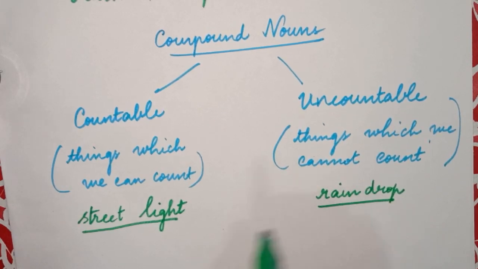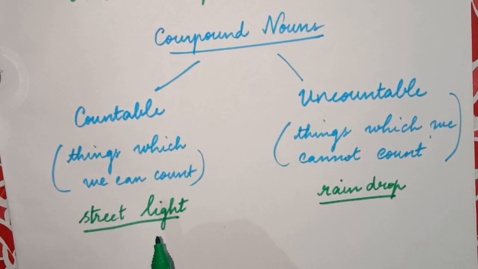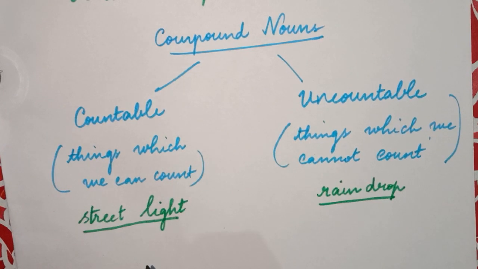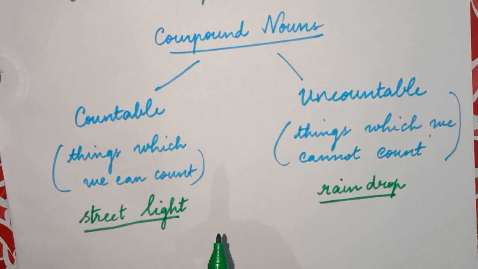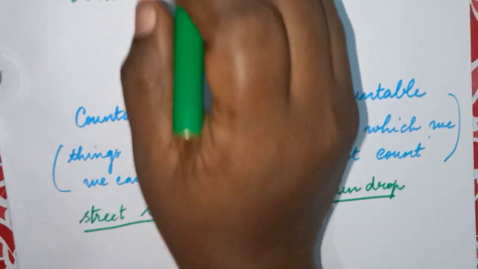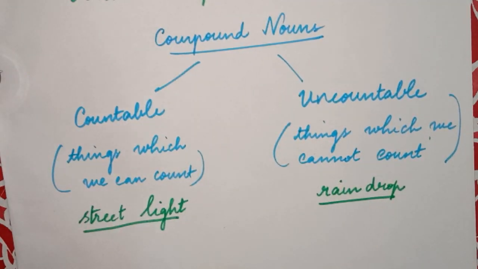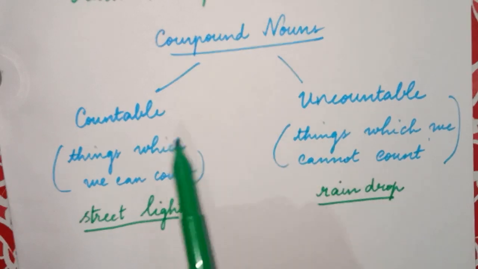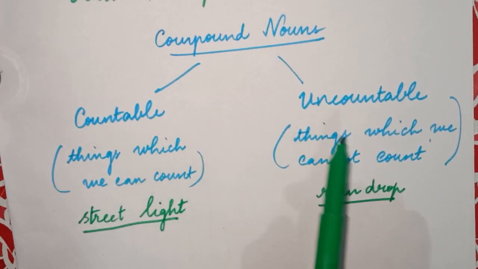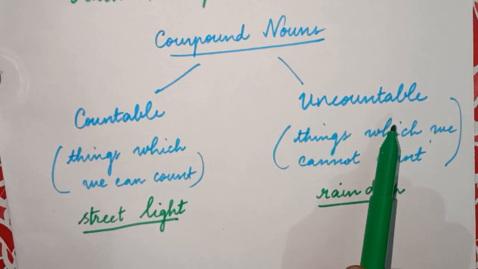So today we saw about nouns, and we have totally 5 types of nouns, which are common noun, proper noun, concrete noun, abstract noun, collective noun. And then we saw about compound nouns. Here the compound nouns are the joining words formed by two simple words. And from compound nouns we have 2 types: one is countable nouns and the other one is uncountable nouns.